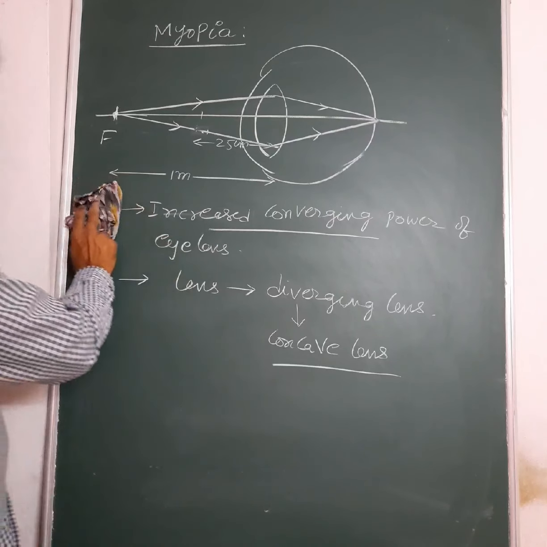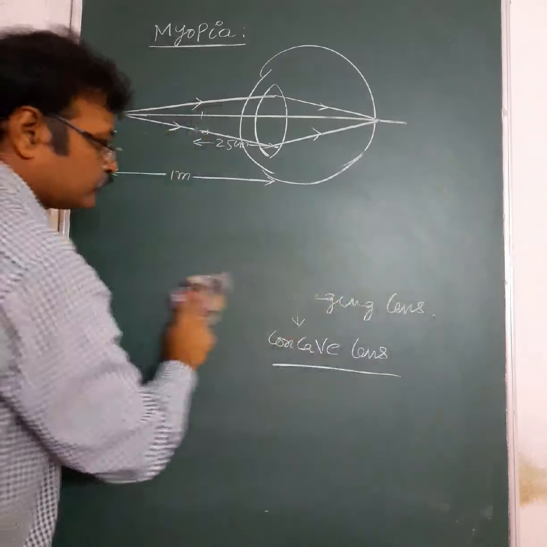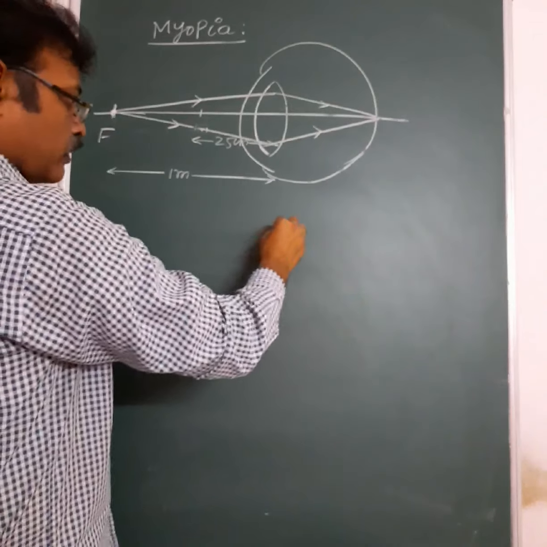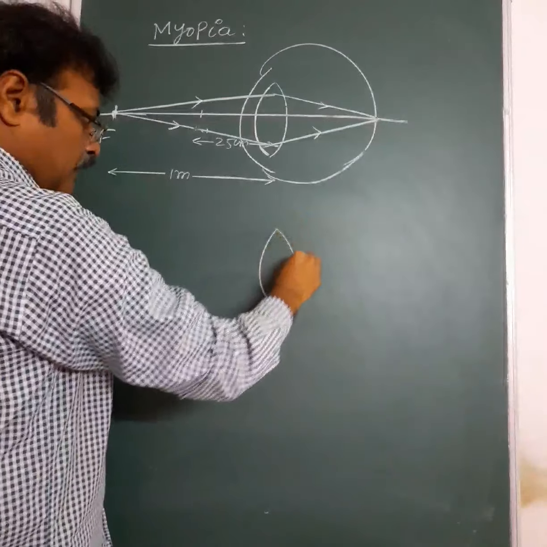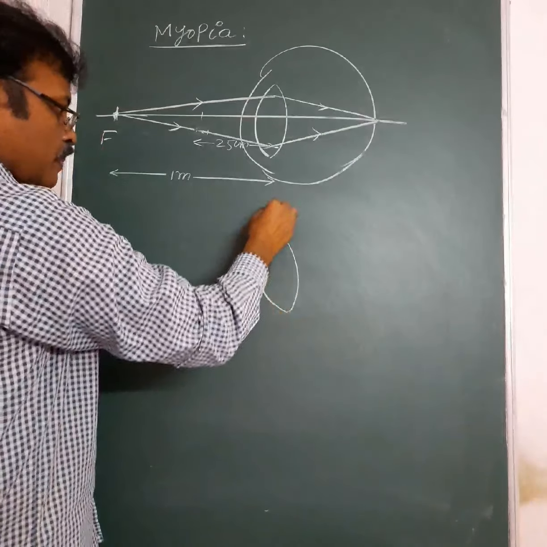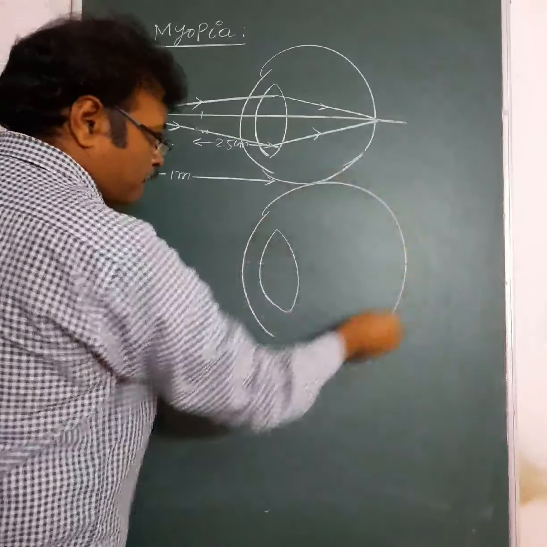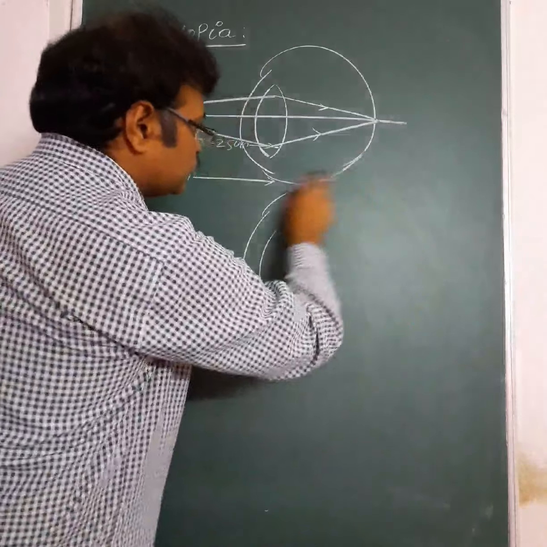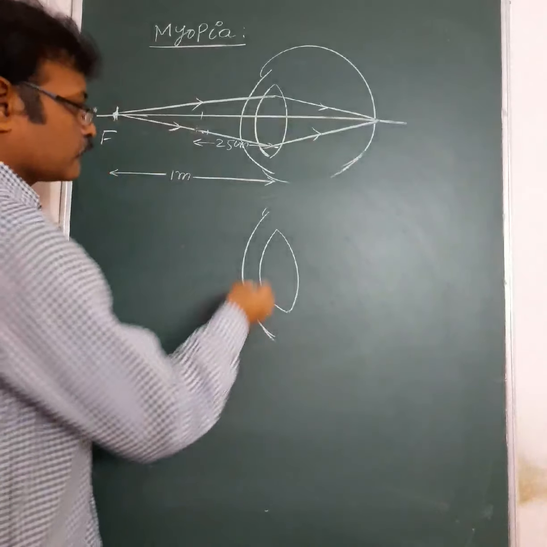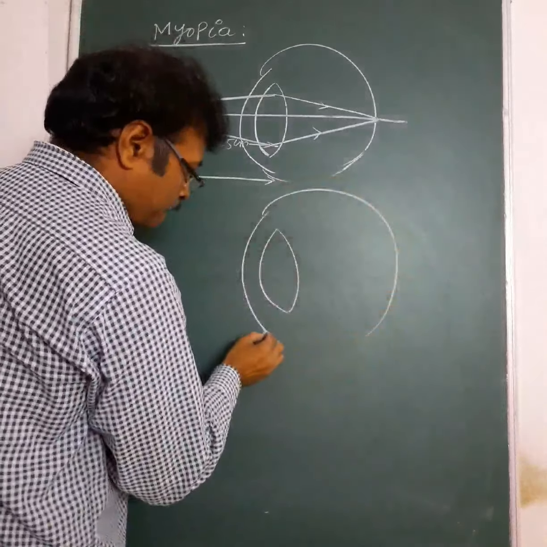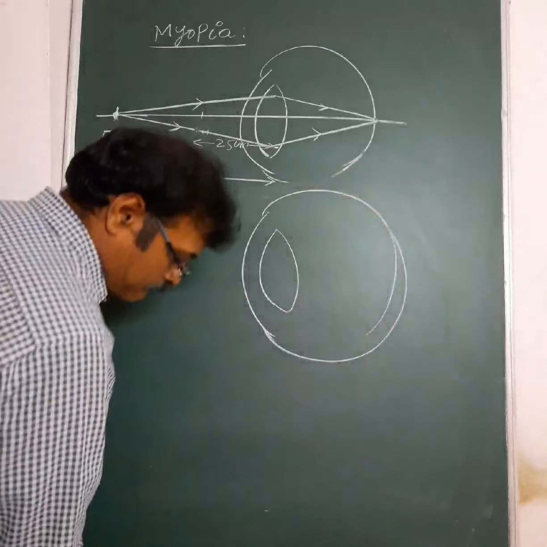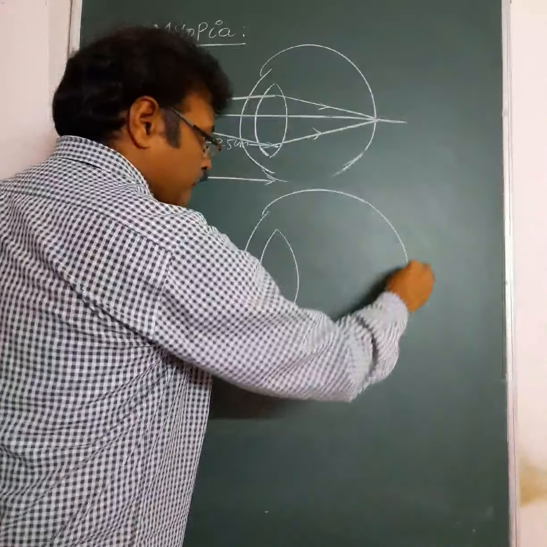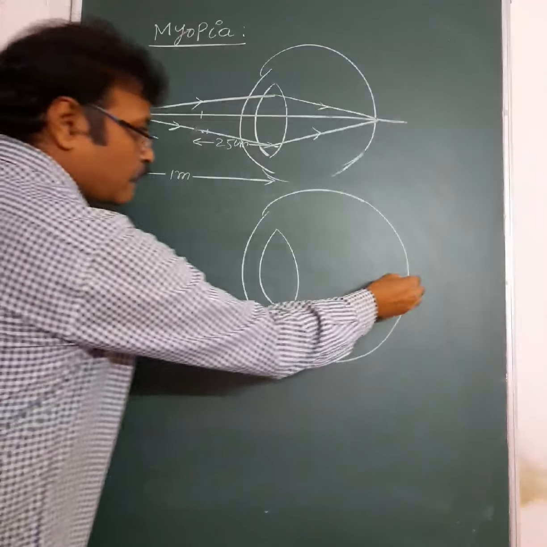Okay, let us see this by a diagram. This is the eye lens. And this is the eyeball.